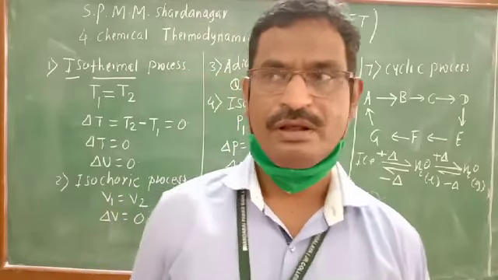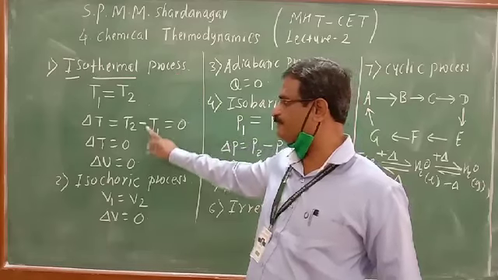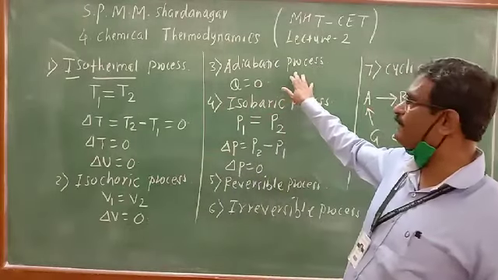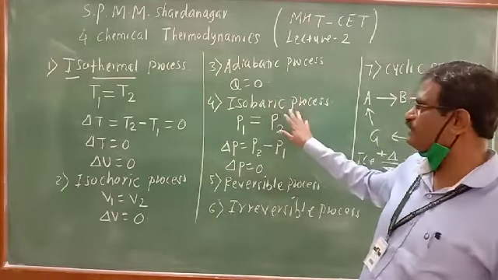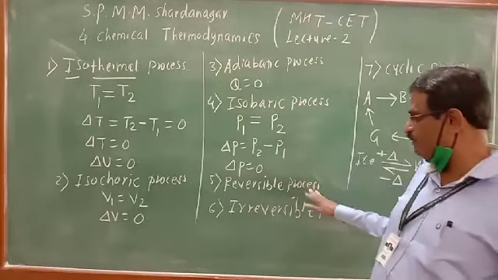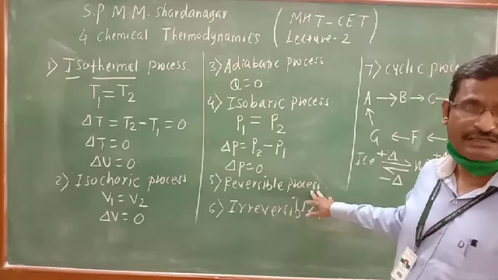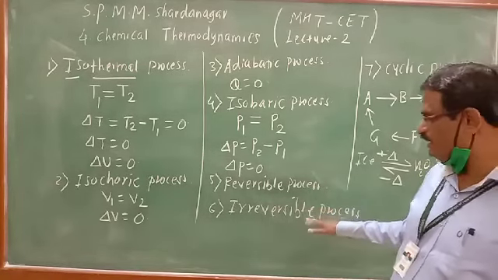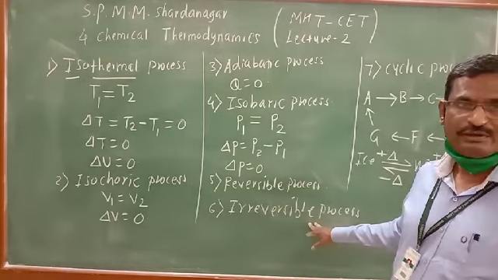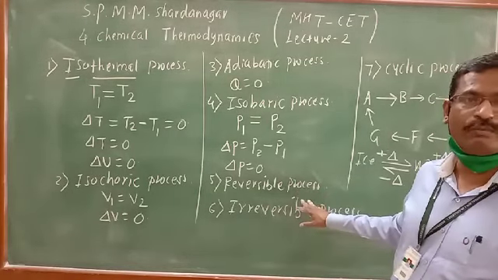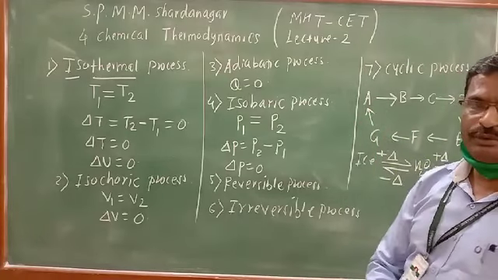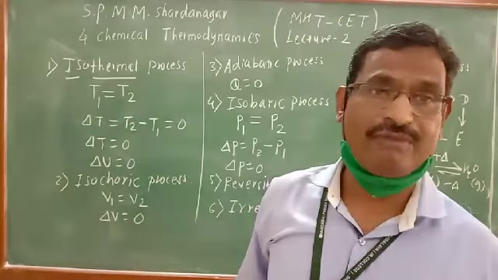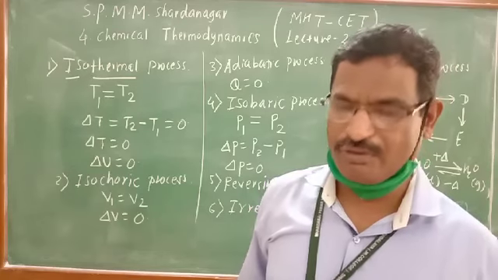state function. They are isothermal, carried out at constant temperature and internal energy; isochoric, carried out at constant volume; adiabatic, no exchange of heat; isobaric, carried out at constant pressure; reversible process, taking place in large number of small steps, acting and opposing force is present, equilibrium is maintained; irreversible process, the process in which no conditions of reversibility are obeyed; and cyclic process, the process in which many operations are performed and at the end of operation original state of system is back restored, reobtained, is known as a cyclic process.